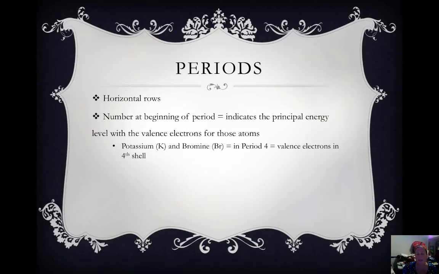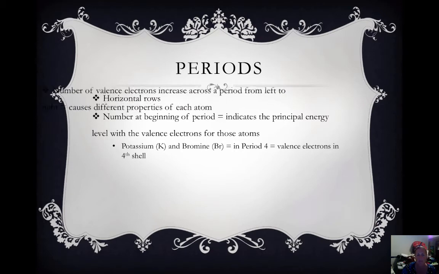The number at the beginning of a period indicates the principal energy level with the valence electrons for those atoms. So the period tells us how many shells, how many energy levels that element contains. So the valence electrons are in that last period, the last number, which is the period. So potassium, which is K, and bromine, which is Br, are in period 4. So they have 4 electron shells, and the valence electrons are in the 4th shell.